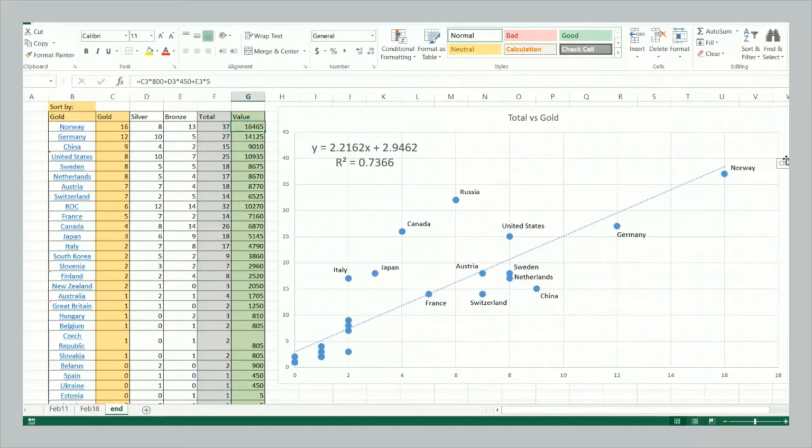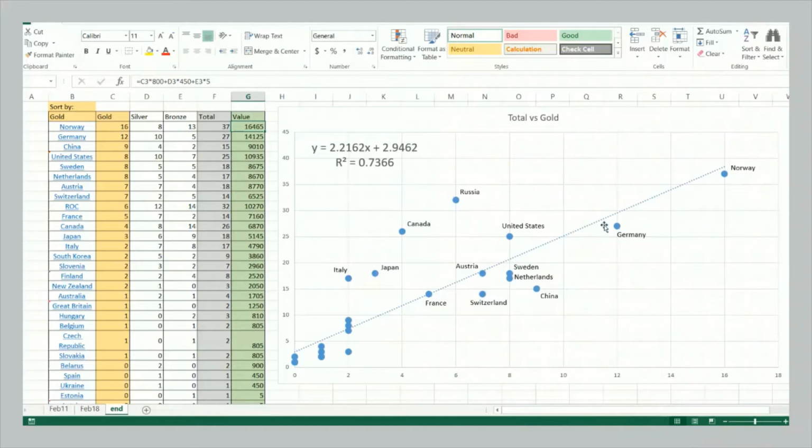And if you start from the right and work your way to the left, you get countries ranked by gold medals won. So if you're comparing two countries, for example, Norway and Germany, if a country is to the right of someone else, it means they've won more gold medals. If they are above someone else, it means they've won more total medals. So for example, if you compare Norway to Germany, Norway is both to the right and above Germany, so Norway performed better than Germany by both gold and total medal count.